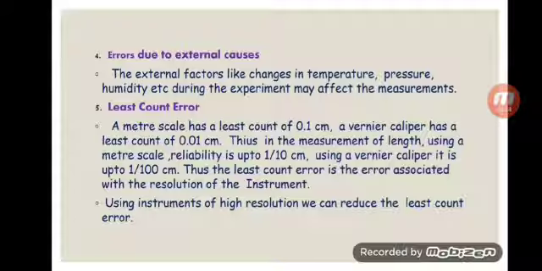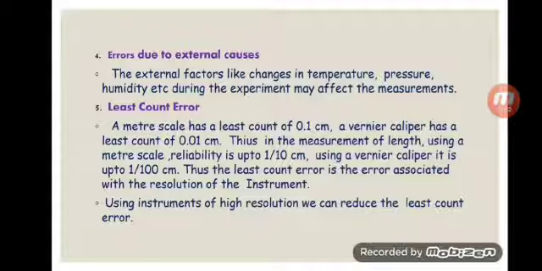Least count error. A meter scale has a least count of 0.1 centimeter. First, I will define what least count is. Least count means it is the minimum value that can be measured with the help of that instrument. For example, in a scale which students use, the minimum value that can be measured is 1 mm. 1 mm means 0.1 centimeter. Therefore, its least count will be 0.1 centimeter. That means anyone cannot measure below 1 mm.